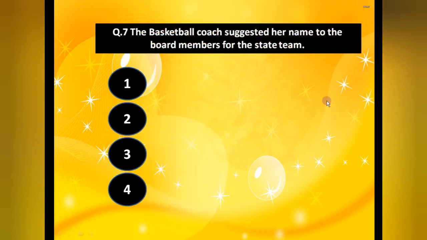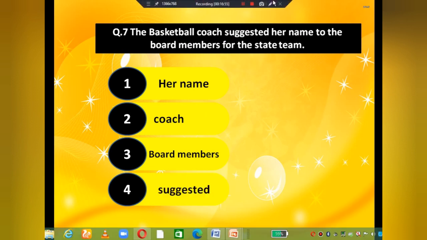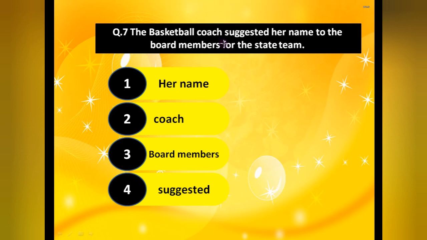The next one we have: the basketball coach suggested her name to the board members for the state team. Now see, first of all identify the verb. So what is the verb here? That is suggested. Now, her name, and to whom, for whom are we getting the answer?